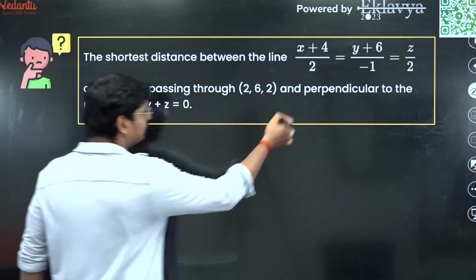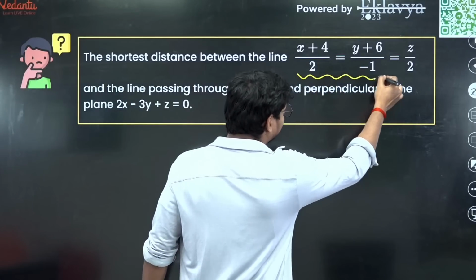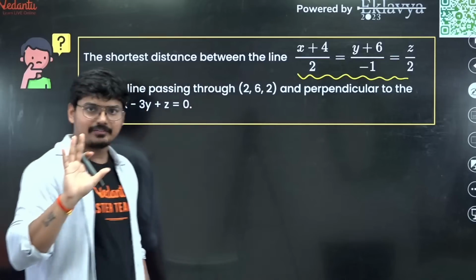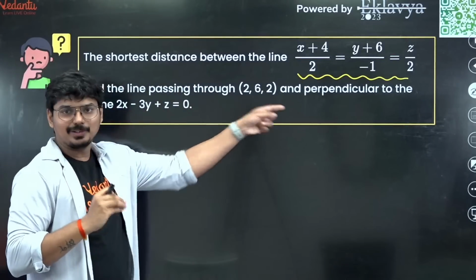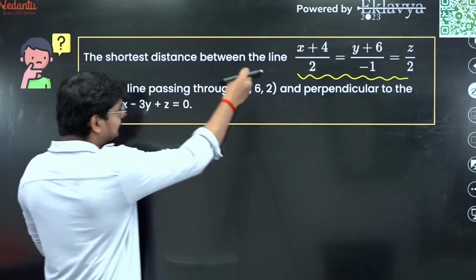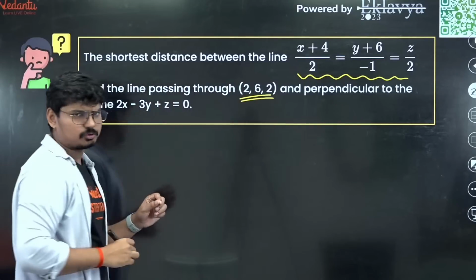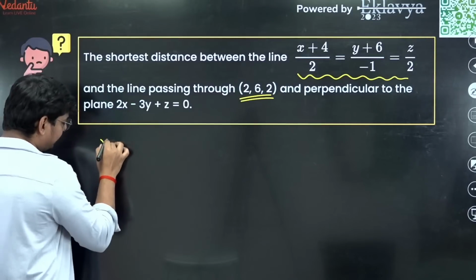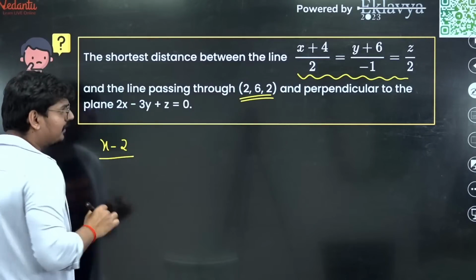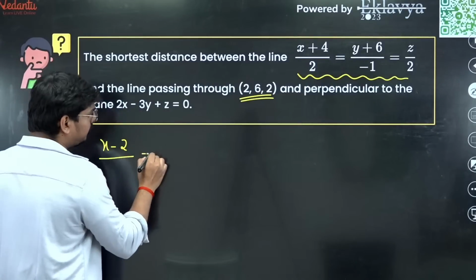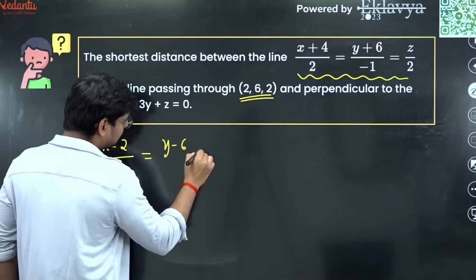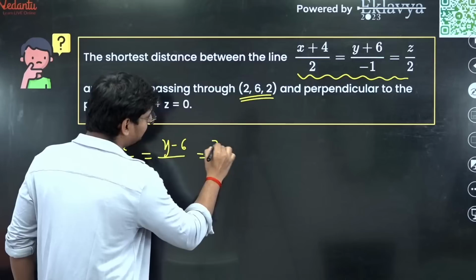One line is available to you already. The other line is not available. But to figure out the other line, this is given for you. See the condition: a line passing through 2, 6, 2. Now I do know that if the line is passing through 2, 6, 2, I can write it in this way: x minus 2, y minus 6, and z minus 2.